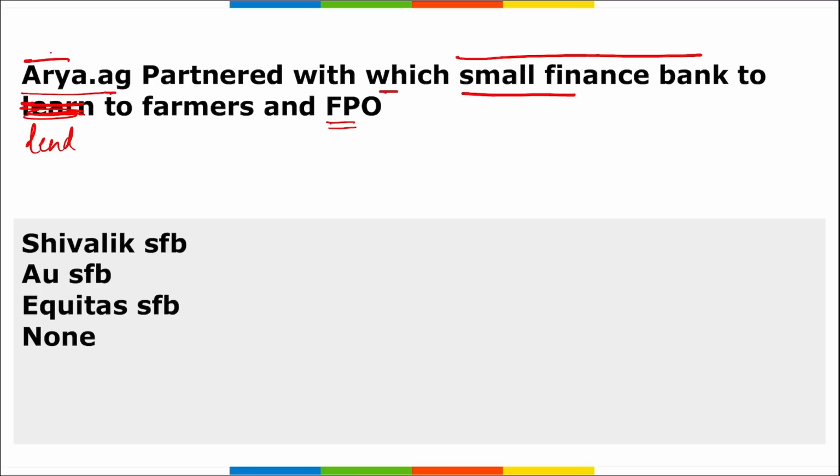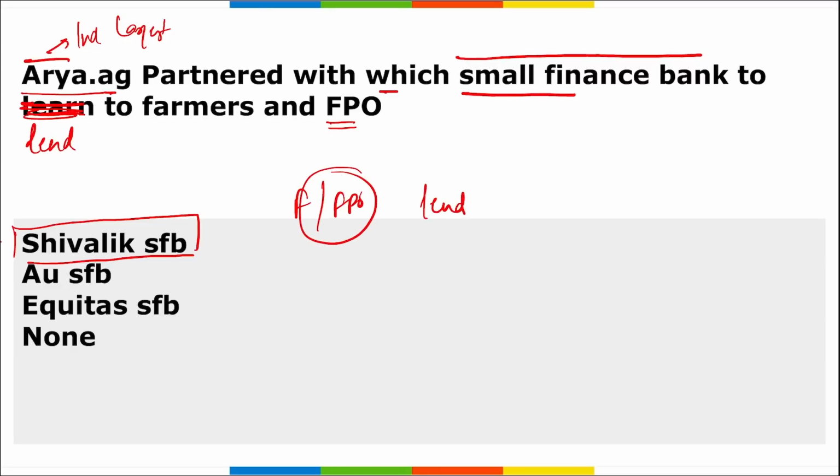So remember, Arya.ag is India's largest agri commerce platform, of Aryatech Platforms Private Limited. They have made a partnership with Shivalik Small Finance Bank, and this partnership is basically to drive financial inclusion for farmers and FPOs.